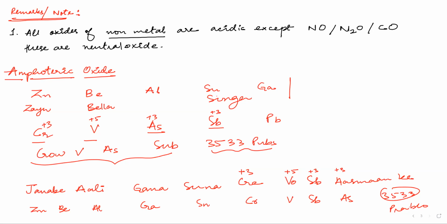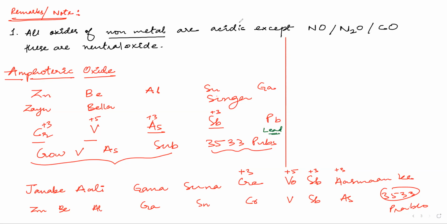And PB, what is PB? Lead, no? Yes, it is lead. Okay, so these are the amphoteric oxides.